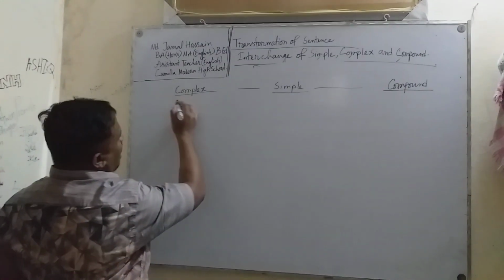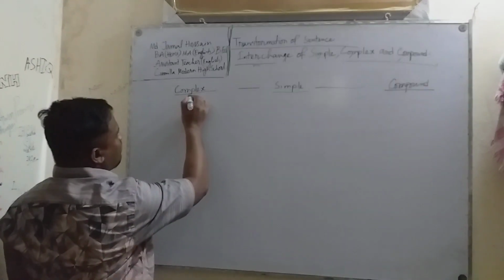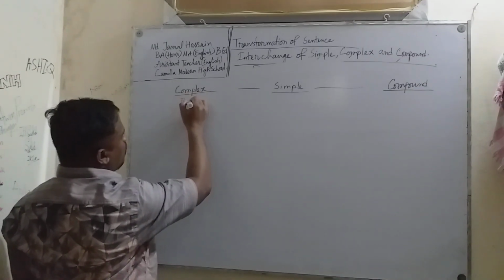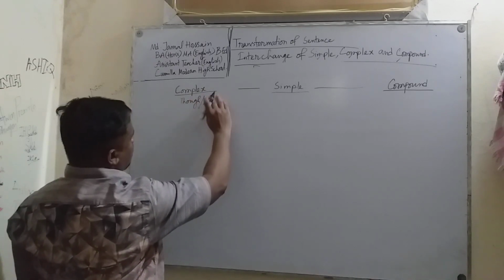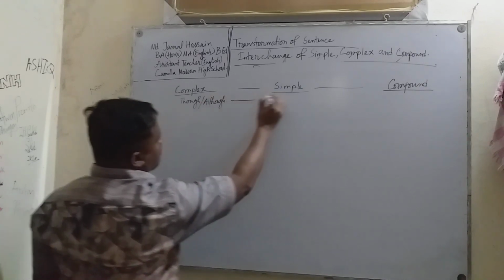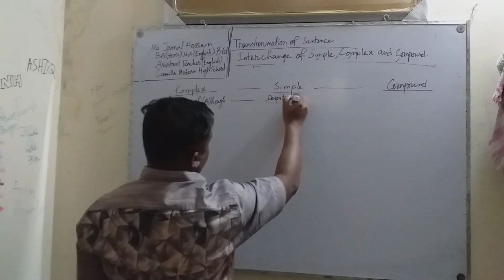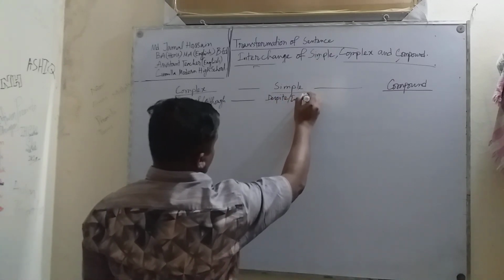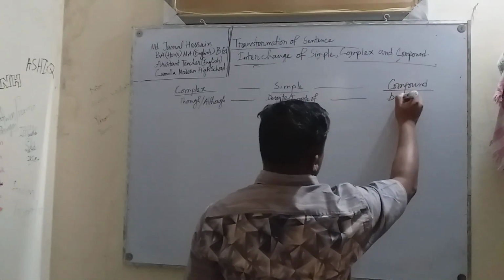First identify the words. If the complex sentence begins with though or although, in the simple sentence you have to use despite or in spite of, and in the compound sentence you have to use but.